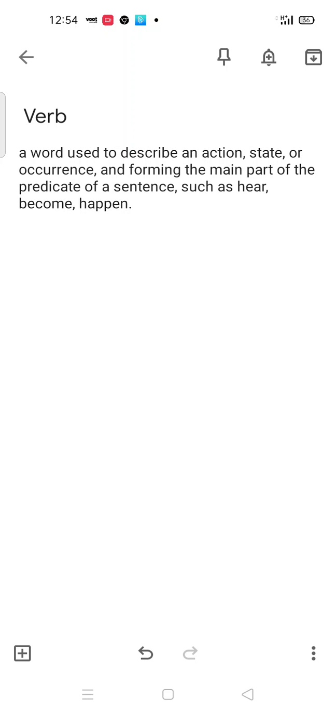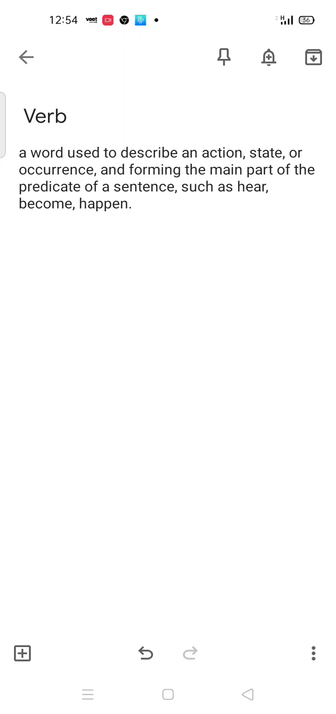Okay guys, so verb: a word used to describe an action, state, or occurrence, and forming the main part of the predicate of a sentence, such as hear, become, happen. A verb is a word that is used to describe an action, state or occurrence, and forms the main part of the predicate. This is a very easy topic, but it has two types that we will learn after this.